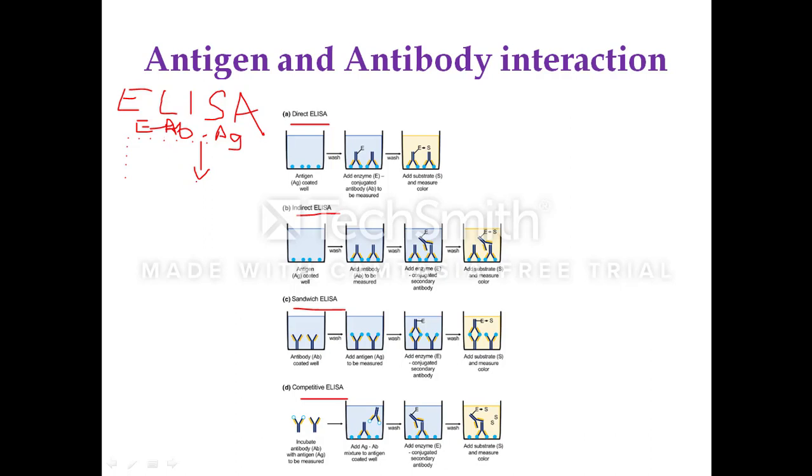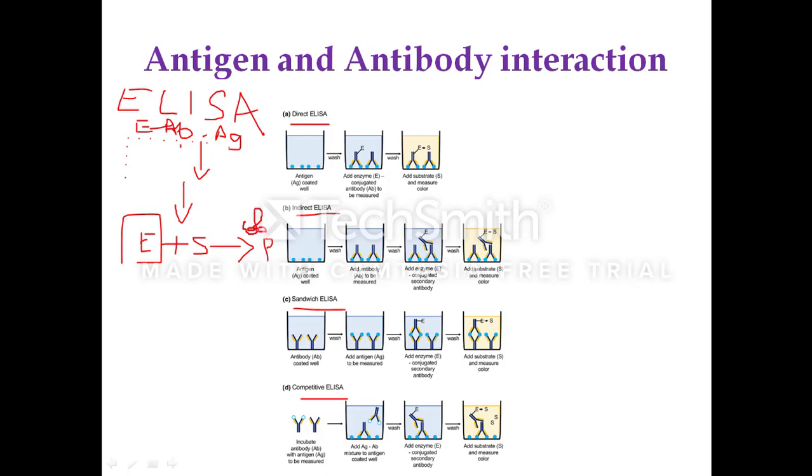The formation of this complex will tell you the specificity of this antigen with the antibody, and this complex can be detected by using the enzyme substrate reaction. When this enzyme reacts with the specific substrate, it results in the formation of the product.